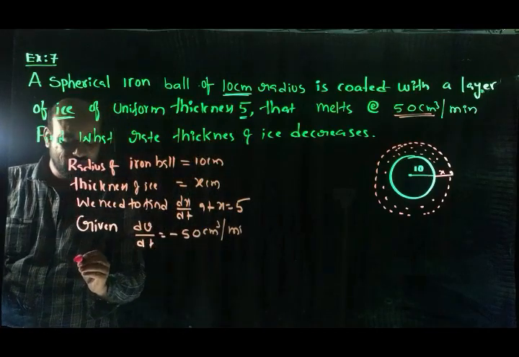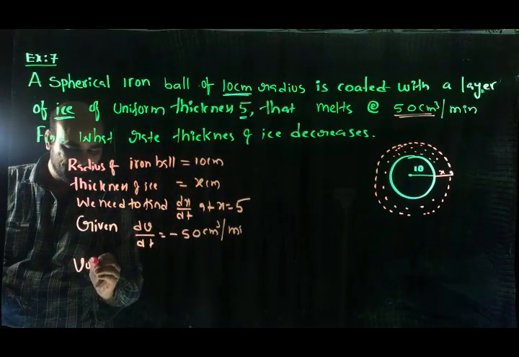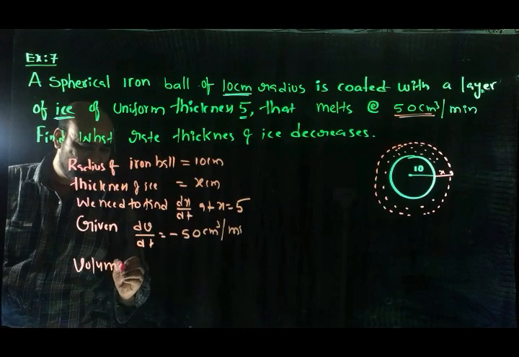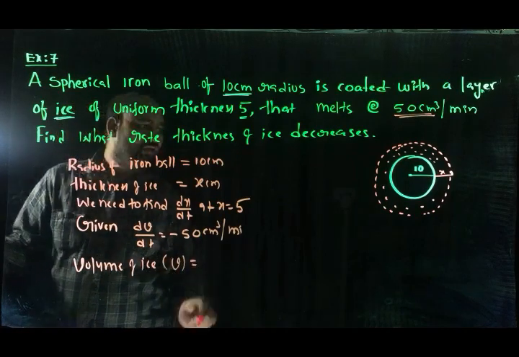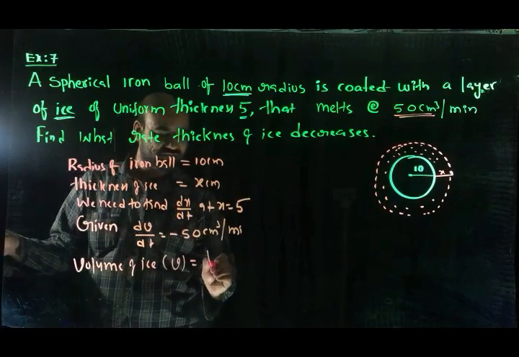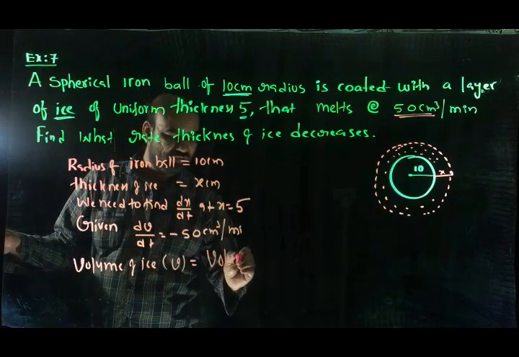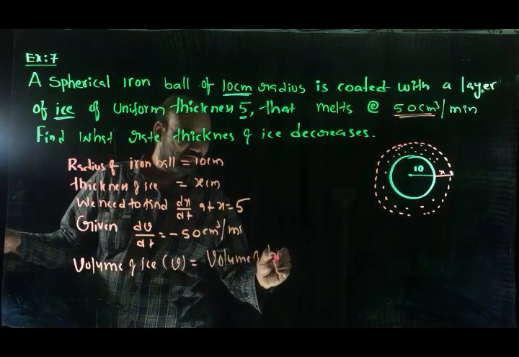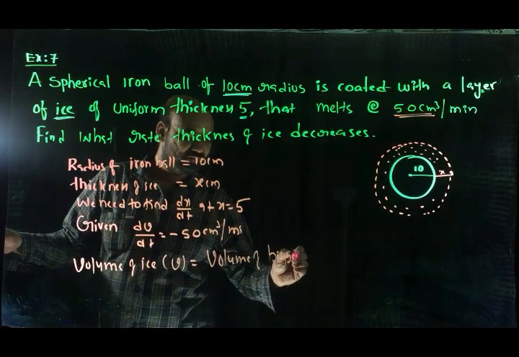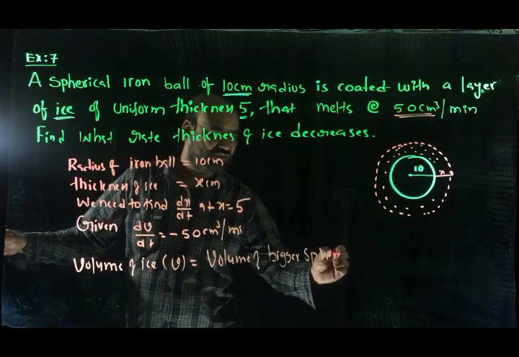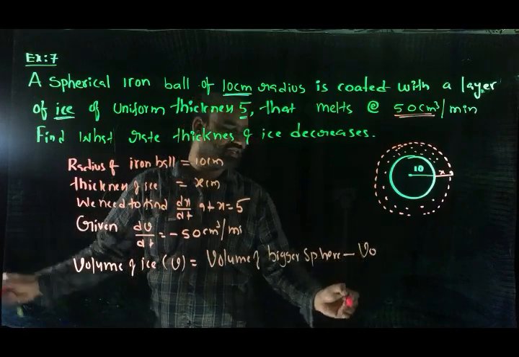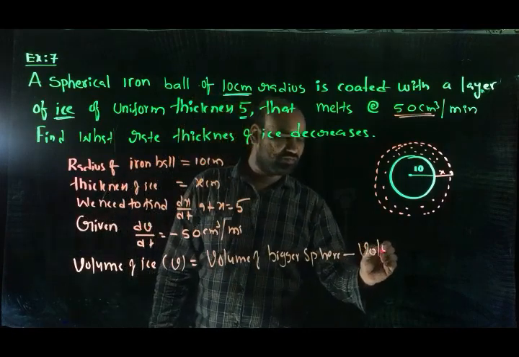Now I want to find the volume of ice. Volume of ice, V, equals volume of bigger sphere minus volume of smaller sphere.